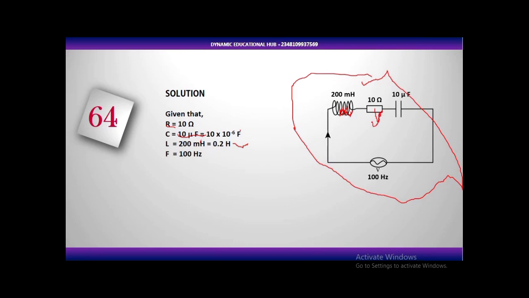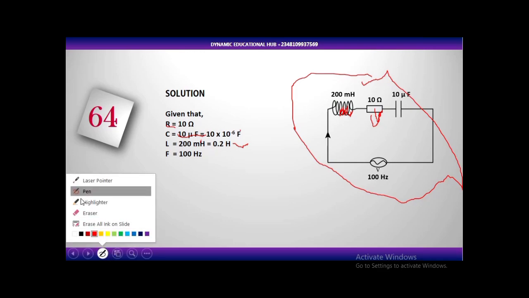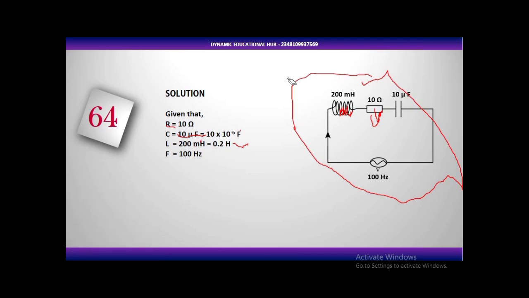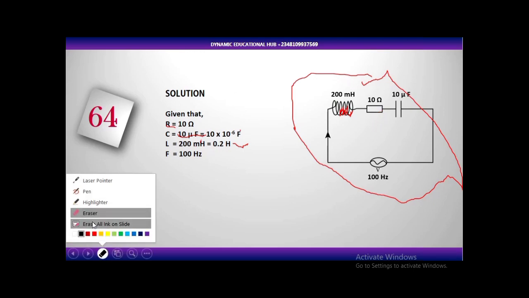Now what is a capacitor? A capacitor is a device that stores electric charges in an electric field. And this is not a capacitor. Let me clean that. What I just touched is a resistor.